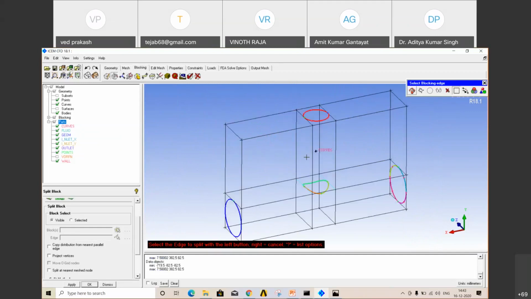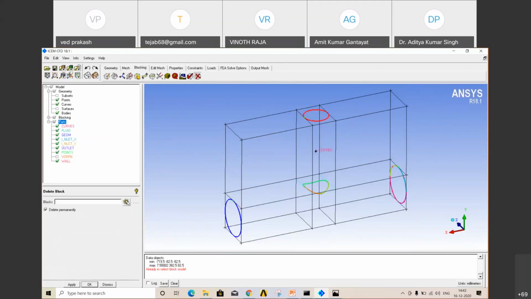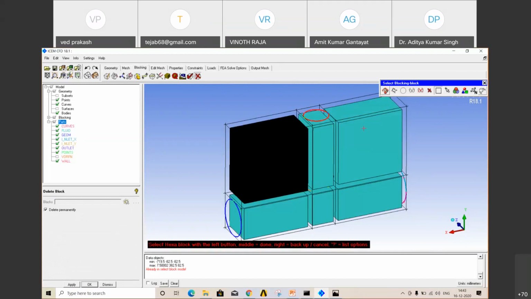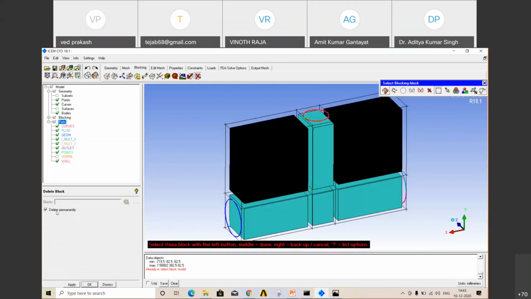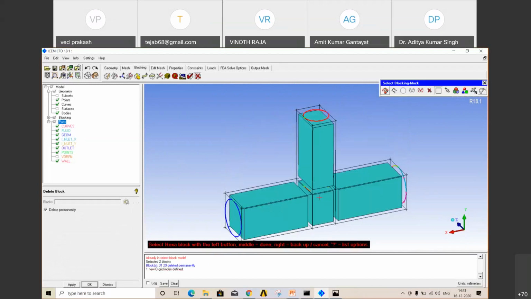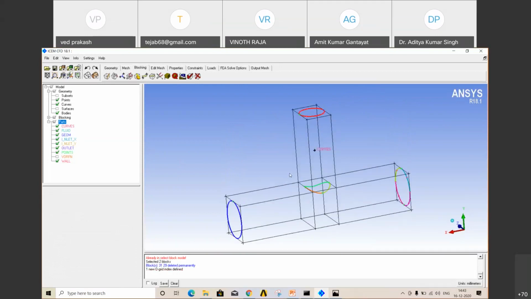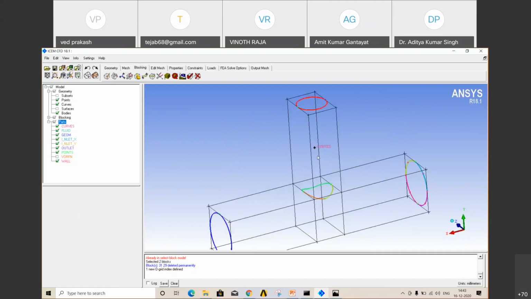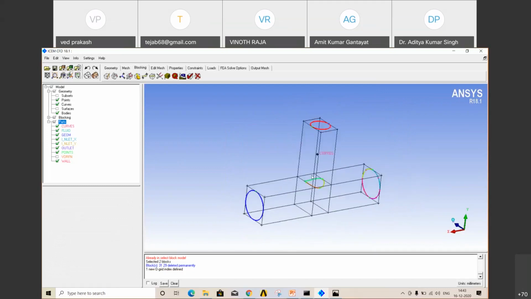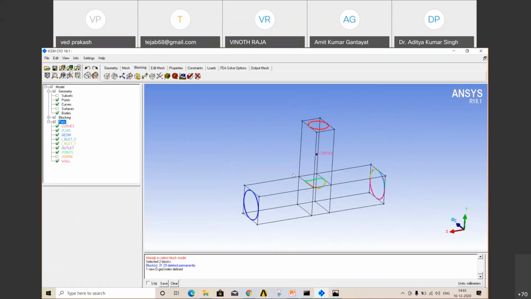Just delete your unnecessary blocks, this and this block. So in the blocking section, at the end, there is an option delete block. Select this block and this block, and here delete permanently, so it won't create a problem later. And middle one. So this is your perfect shape because it is required. Unnecessary blocks have been removed. Now we have created the block.